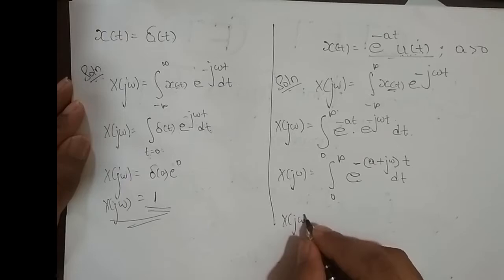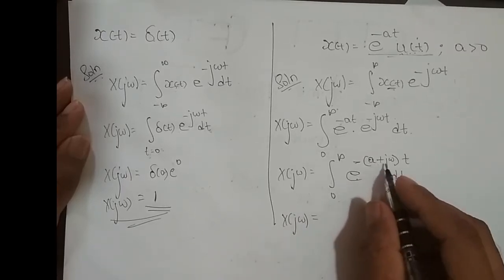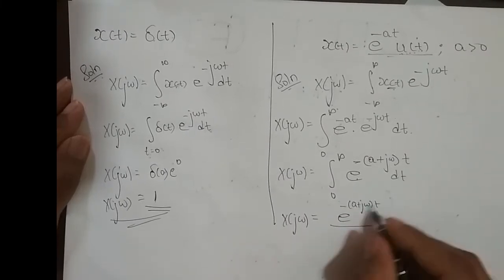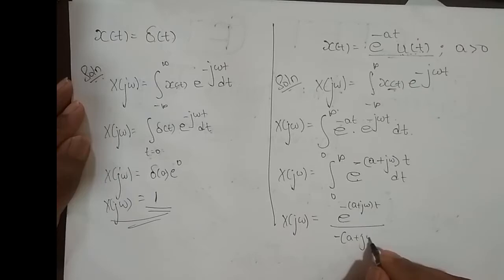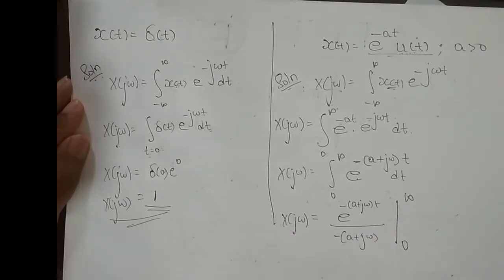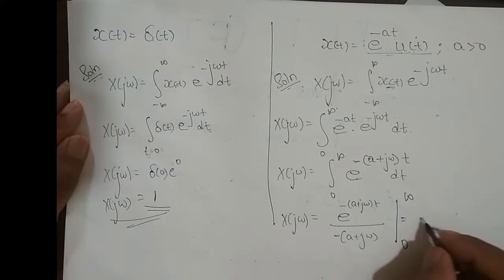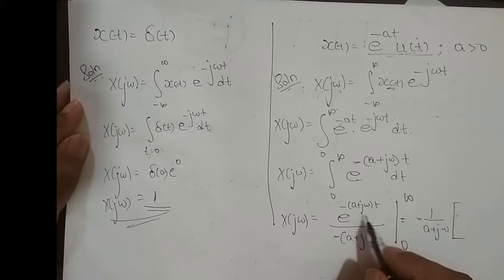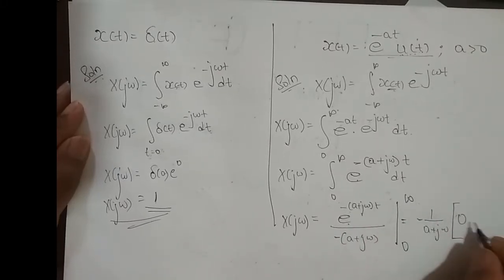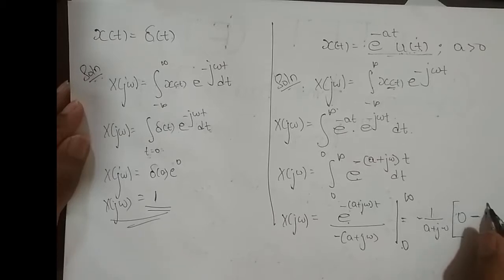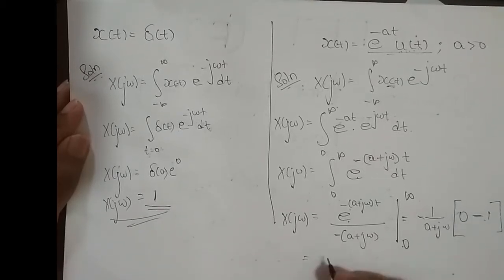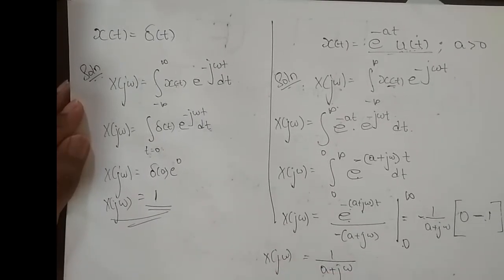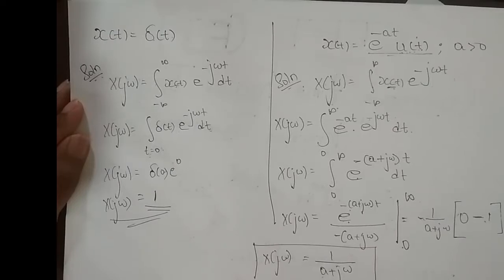So x of j omega is equal to, what's the integration of e power minus a plus j omega t? It is nothing but e power minus of a plus j omega into t divided by the coefficient of t, which is minus of a plus j omega, with the limits, and I'll apply the limit. Upper limit is e power minus infinity, which is 0, minus e power 0 which is 1, right? This is equal to minus into minus plus. I end up with 1 divided by a plus j omega. So x of j omega is equal to 1 by a plus j omega.